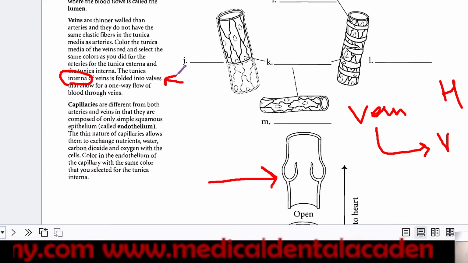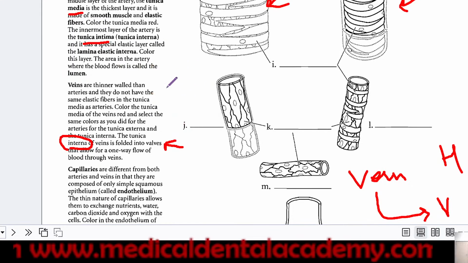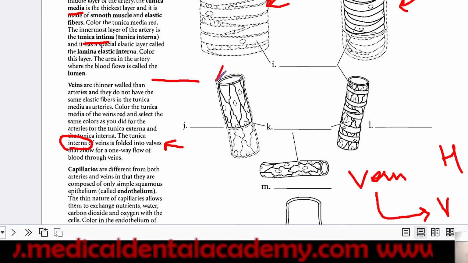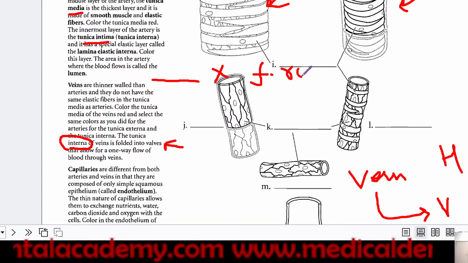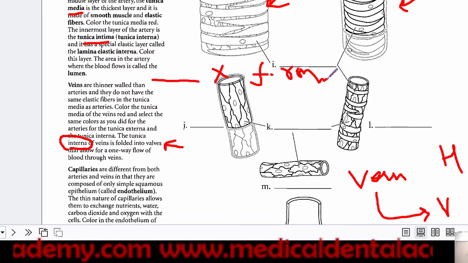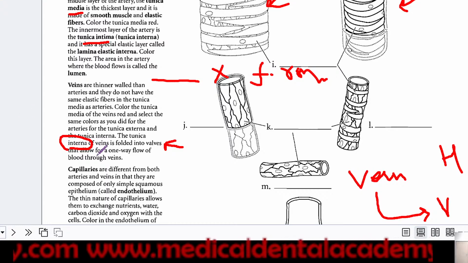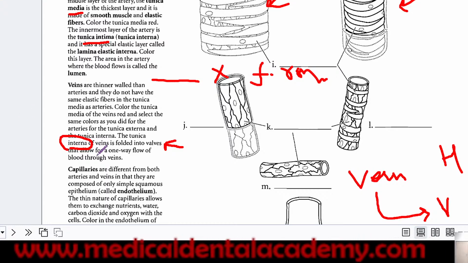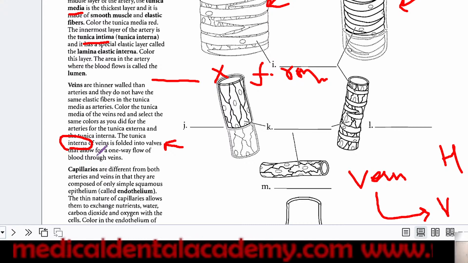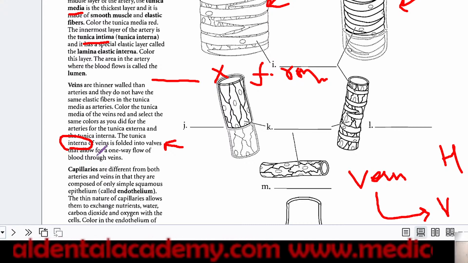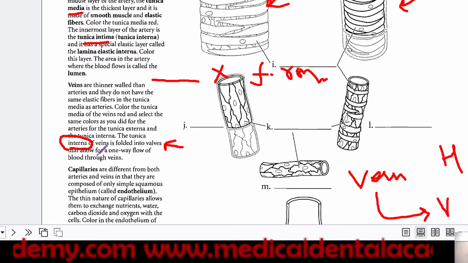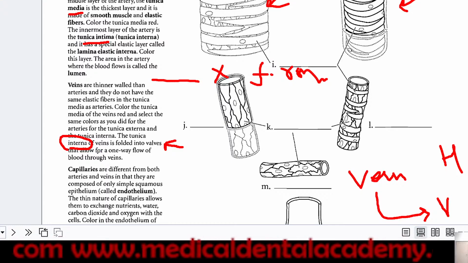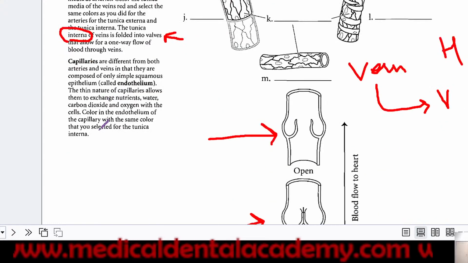So how can you create an MCQ from this? That blank layer is absent from veins, or not present in veins. The answer will be tunica interna, and for this reason veins are thinner as compared to arteries. During your dissection also you will see that the arteries are thick as compared to veins.